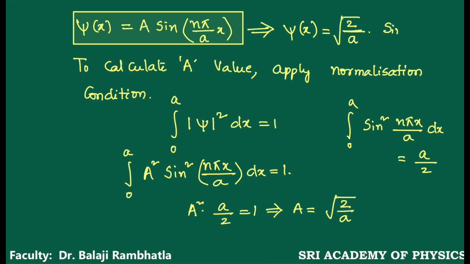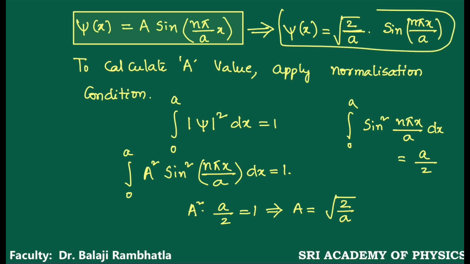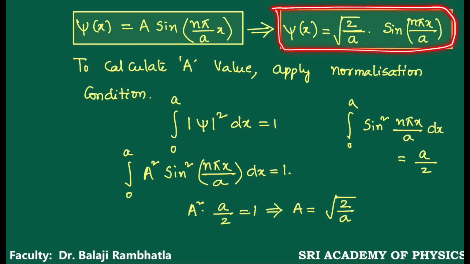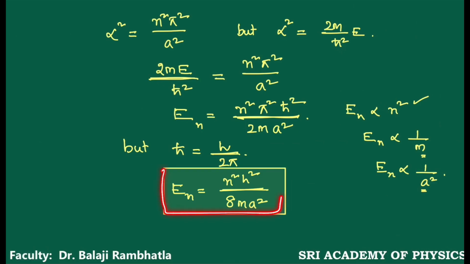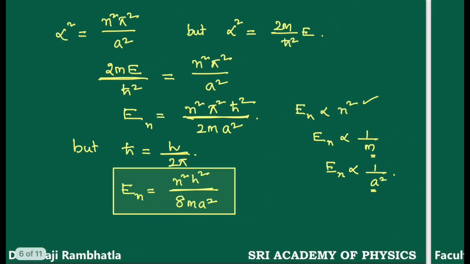sine n pi x by a. This is called the eigenfunction of a particle in a one-dimensional box. This is the eigenfunction and this is the eigenvalue.